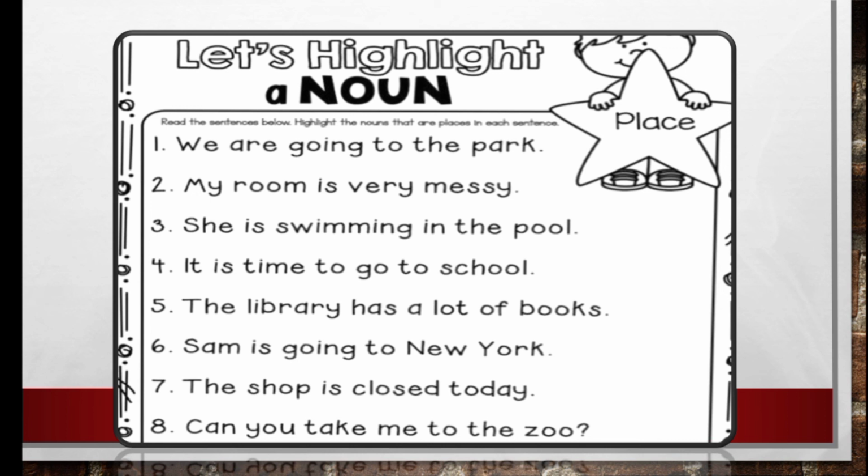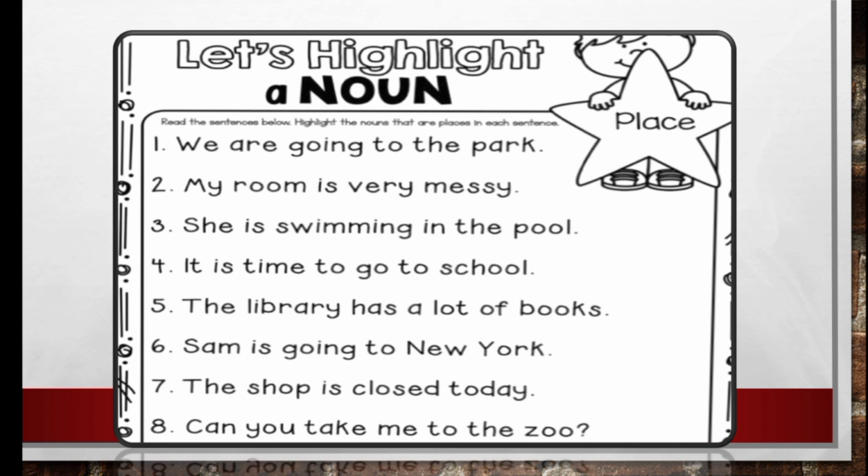And see the second question: My room is very messy. What is the noun in the sentence? Room. Room is the name of a place. Very good. And the third question: She is swimming in the pool.